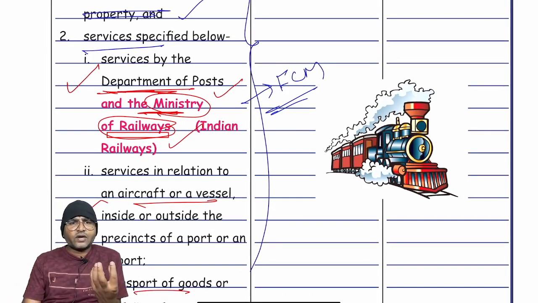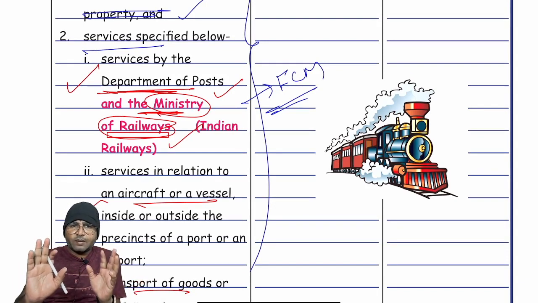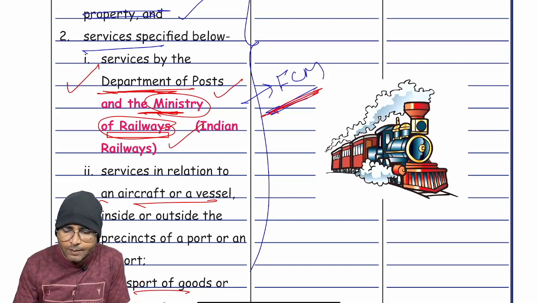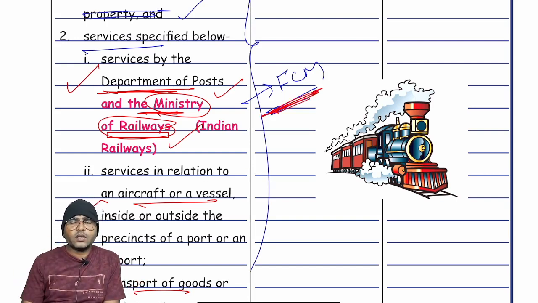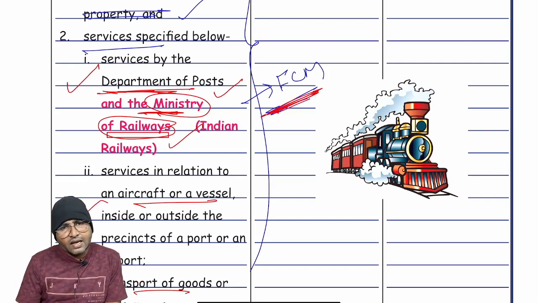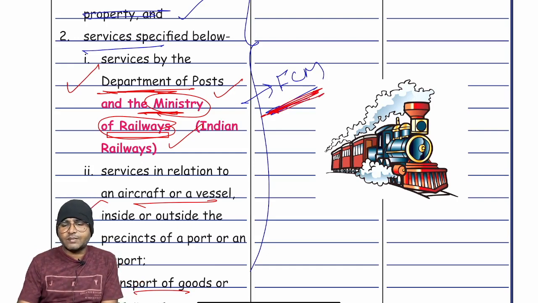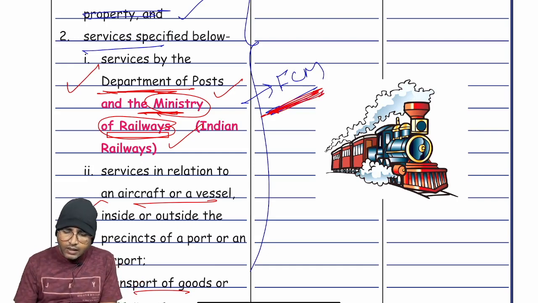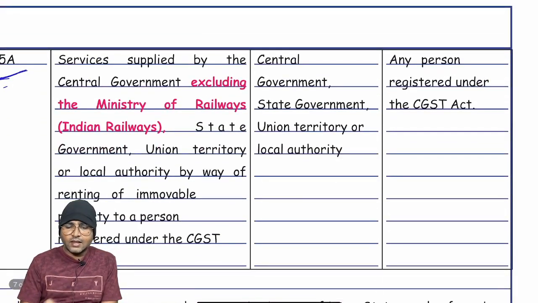Suppose they are conducting different types of stalls, restaurants, etc. In such a situation, there may be a chance the forward charge mechanism is applicable. Are you clear? So services provided by the railway department also attract the forward charge mechanism. That is a new amendment. And in the second area,